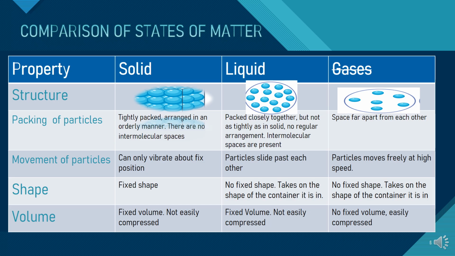I mean, with no regular arrangement, but will remain within the system, will not come out of the system. And when you see the structure of a gas, now you can see the blue dots which is inside the circle is a particle of gases. And when you compare it with the structure of solid and liquid, you will see the particles of gases are at a very far distance as compared to liquid and solid, right?